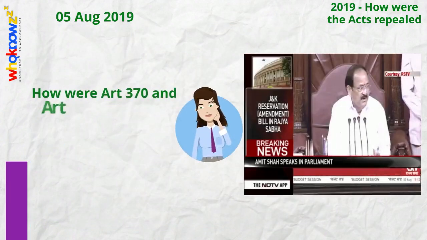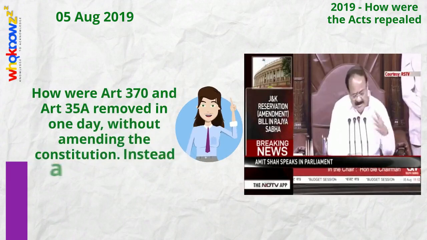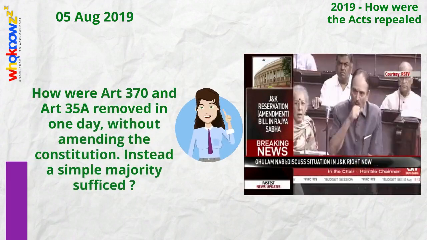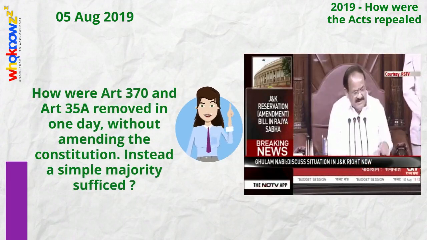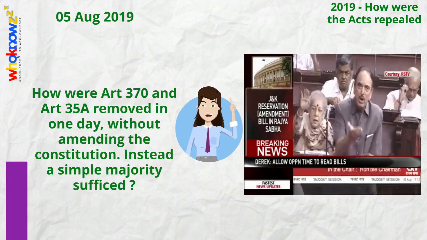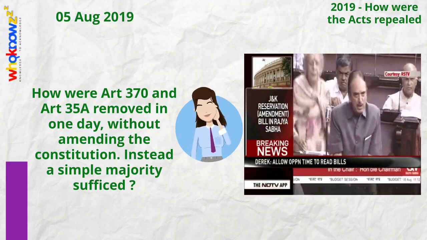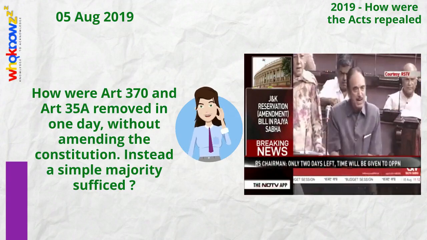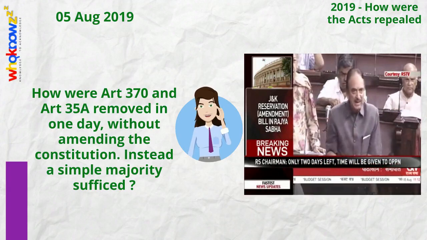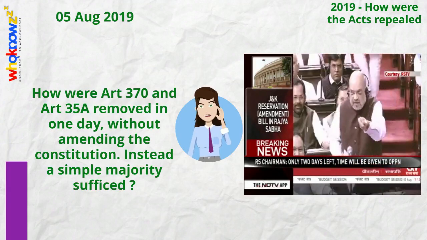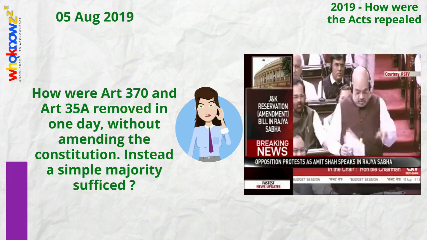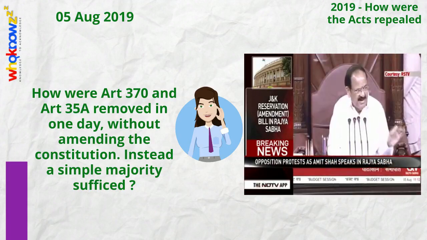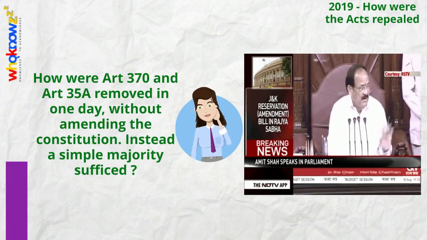2 months after its poll victory, the BJP government moved 2 resolutions in parliament on that day, neither of which scrap Article 370 and yet effectively end the state's special status. It did so without having to pass a constitutional amendment which would have otherwise required a 2/3 majority in both houses. Instead, a simple majority sufficed. How exactly did the Modi government pull this off?